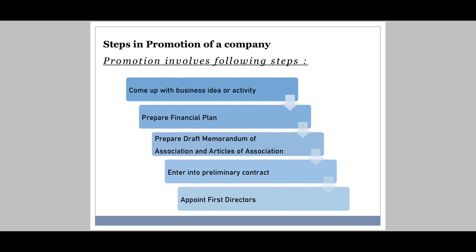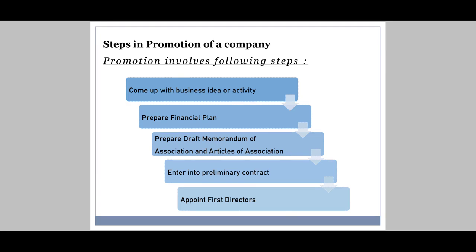Third, prepare draft memorandum of association and articles of association. To draft means to write. Then I'm going to write memorandum of association and articles of association, a rough draft.